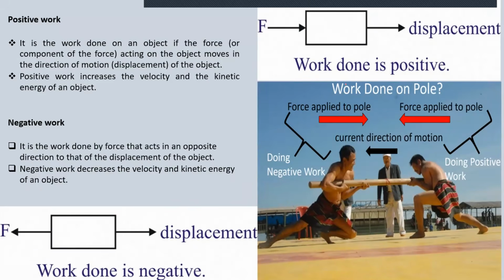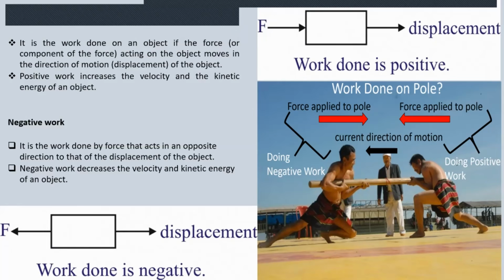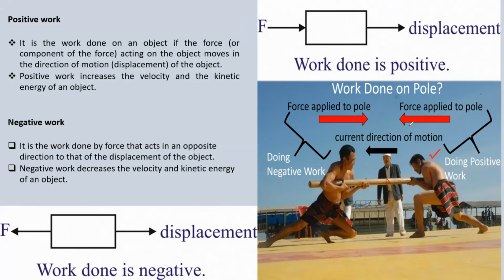All right, break it down. Here's a typical situation, which is quite interesting, where you can see both negative and positive work being done. Two men are pushing. I think they're trying to push this pole against one another. In this case, this one is doing positive work because he is applying a force, and this pole is moving in the same direction as this particular force. And on the other side, this man is applying a force, that's true, but the pole is moving opposite to the force that is exerted.